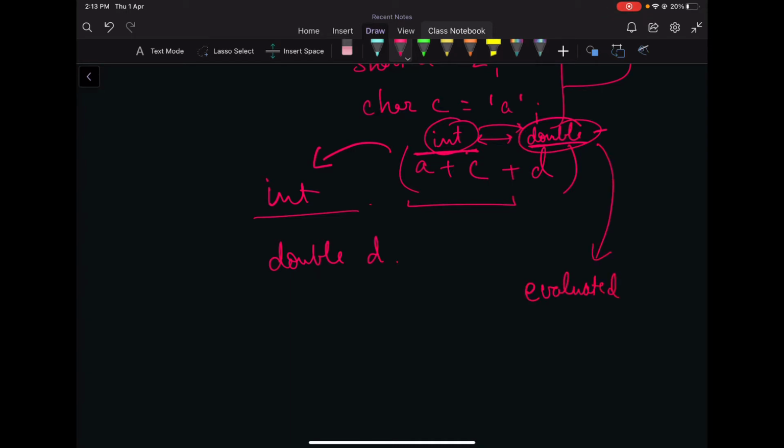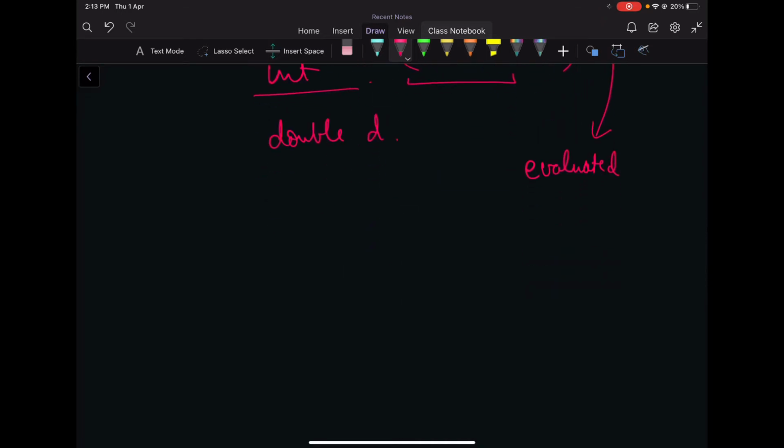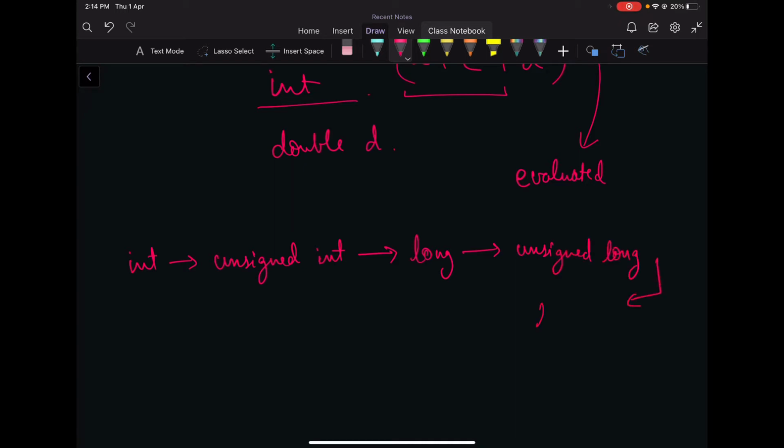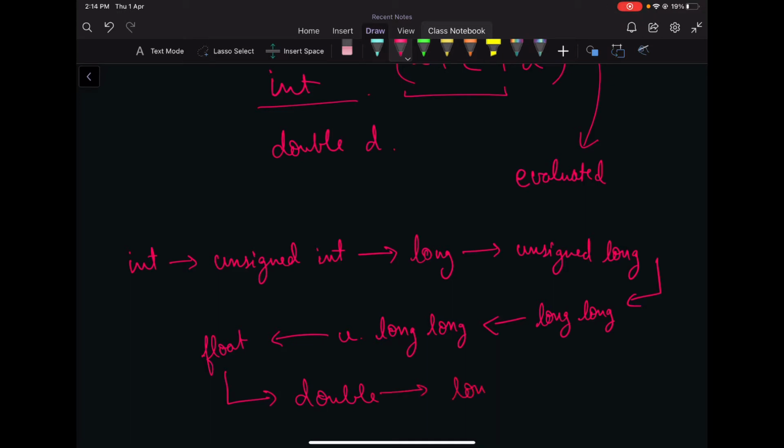If you are interested in knowing the priority, it goes like this, from low priority to higher priority: integer, then unsigned integer, then long, then unsigned long, U long being short for unsigned long, then float, then double, and finally long double. So this is the order of priority.